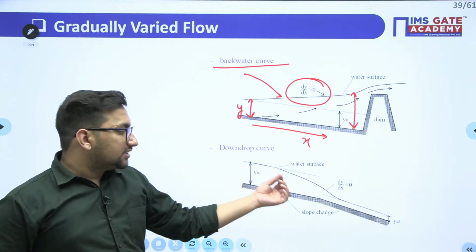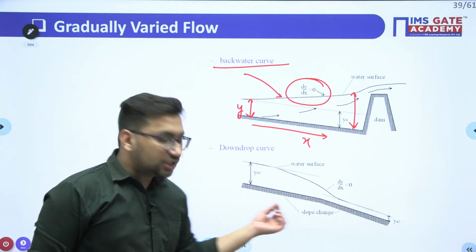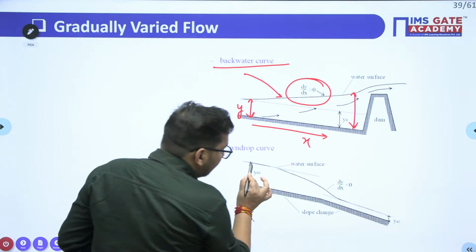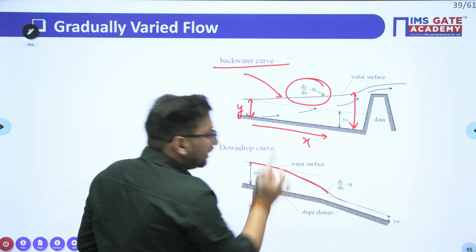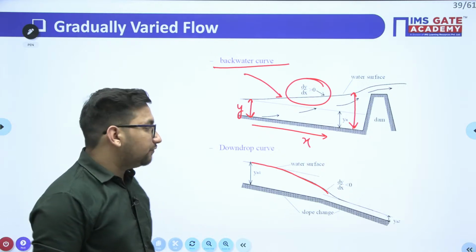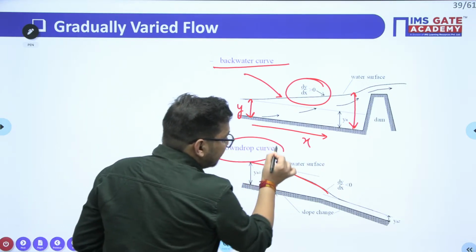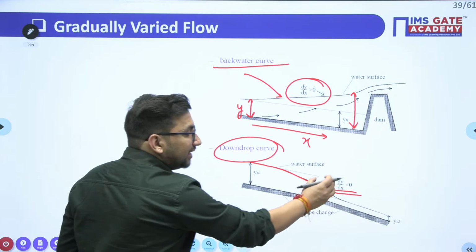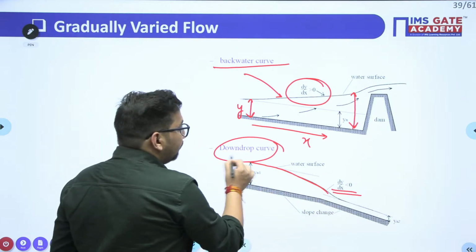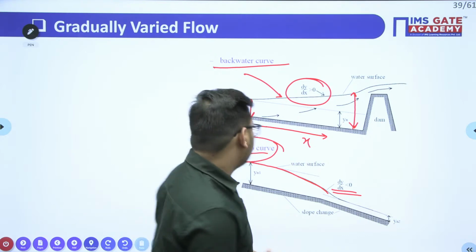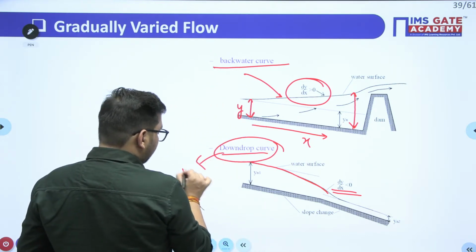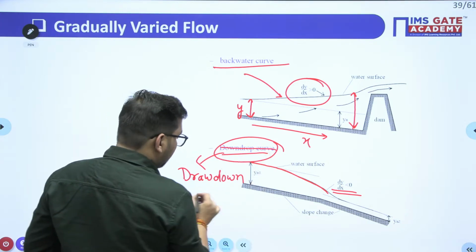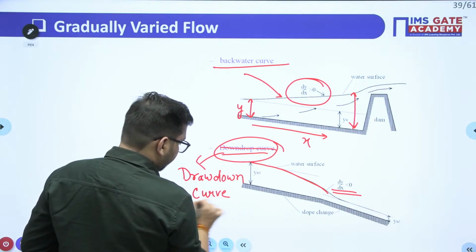Whereas if you see this particular example, here the channel slope gets changed. Initially this was the slope, now the slope gets changed. Now due to this change in slope, you can see the water profile. So here there is a reduction in the depth of flow. If you calculate this dy by dx, it will now be a negative value, or less than 0. That particular type of curve, we call it a drawdown curve, right? It will not be a drawn drop, it will be a drawdown curve. Clear?